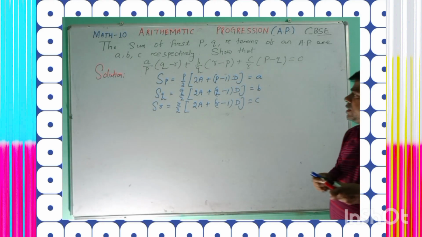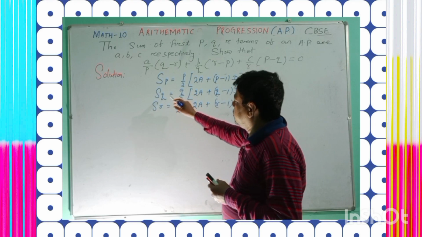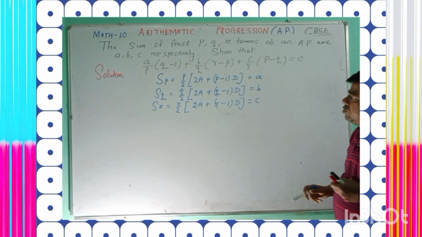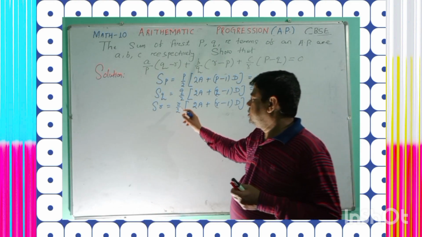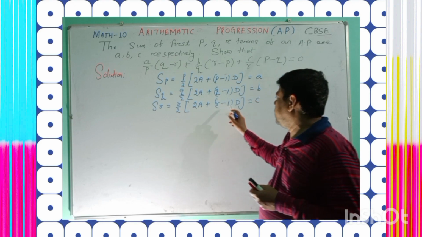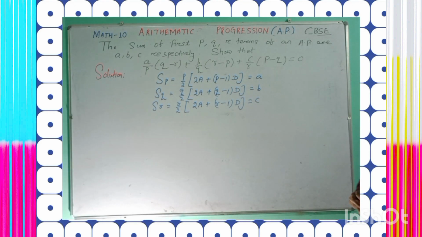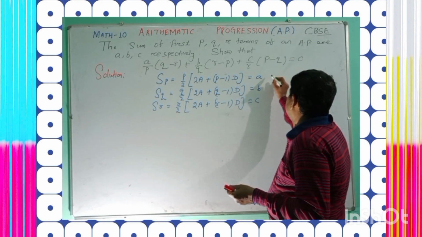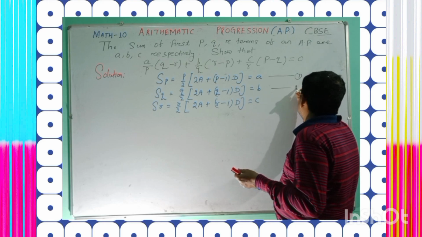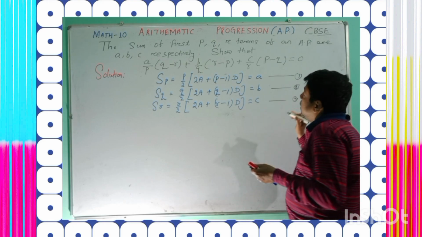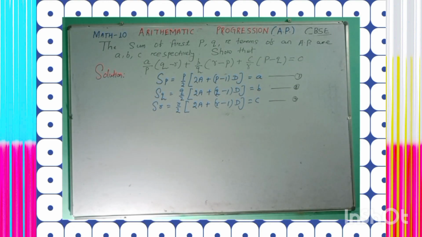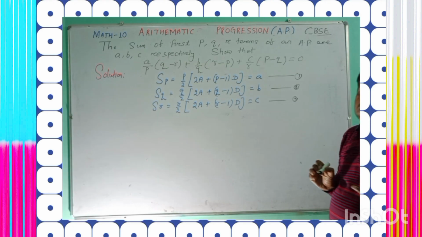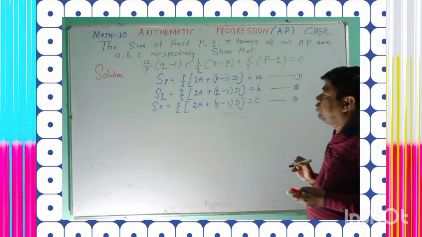Right? Understand? Similarly, the sum of first Q terms is equal to Q upon 2 whole into 2A plus Q minus 1 whole into D is equal to B. The sum of first R terms is equal to R upon 2 whole into 2A plus R minus 1 whole into D is equal to C. Okay? Let's see. This is equation 1, equation 2 and equation number 3, and we have to prove A upon P whole into Q minus R plus B by Q whole into R minus P plus C by R whole into P minus Q is equal to 0.